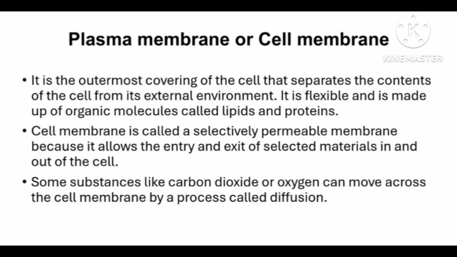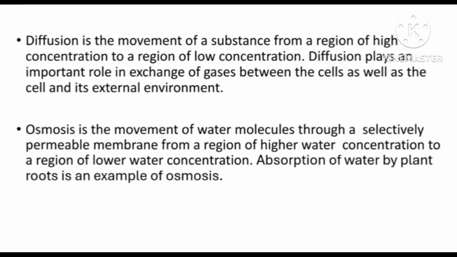Cell membrane is called selectively permeable membrane because it allows the entry and exit of selected materials in and out of the cell. Some substances like carbon dioxide, oxygen can move across the cell membrane by the process called diffusion. The processes through which substances move across the cell membrane are diffusion and osmosis. Diffusion is the movement of a substance from a region of high concentration to a region of low concentration.